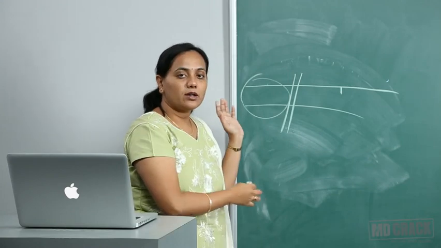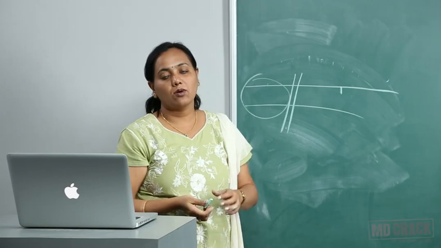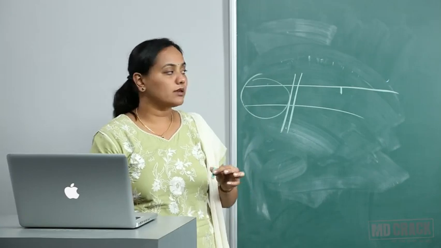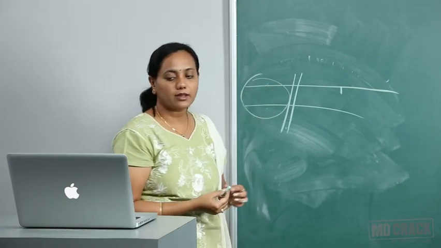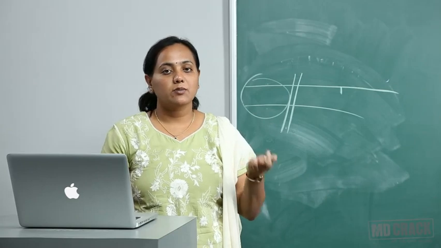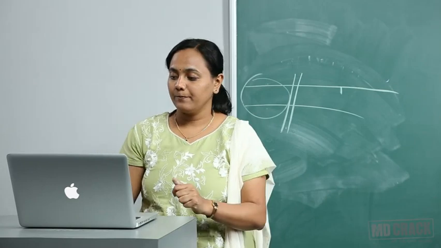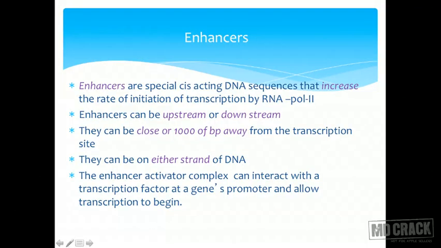It may be very far, or it may be close, and it will cause all this. They can be on either strand of the DNA, either here or there. But basically, when we say cis-acting, it means they are present on the same DNA. The enhancer can interact with the transcription factor at the gene's promoter and allow transcription to begin.